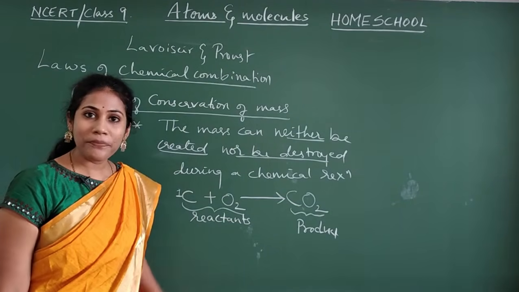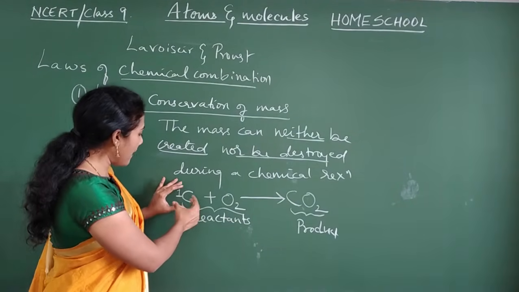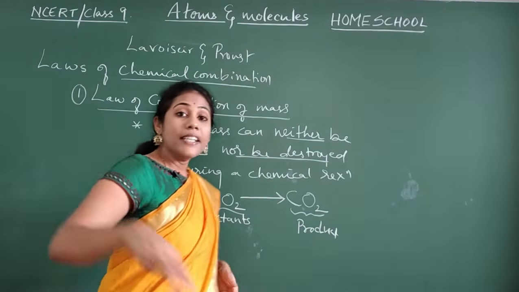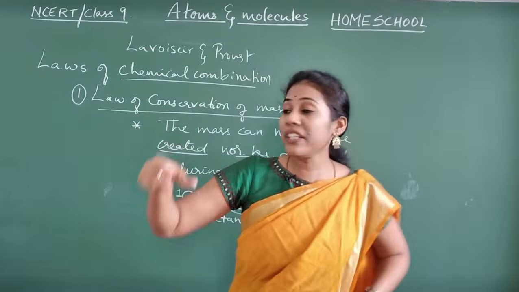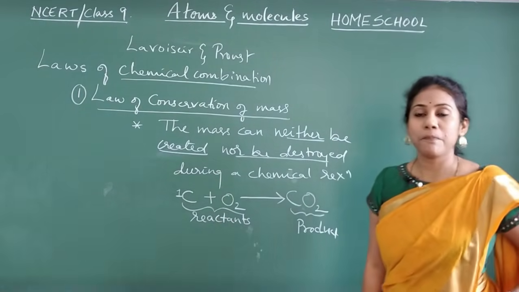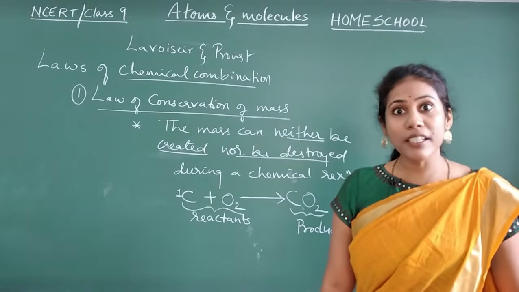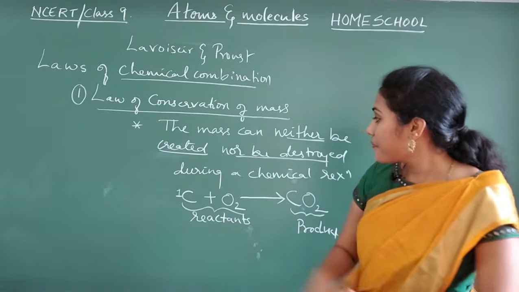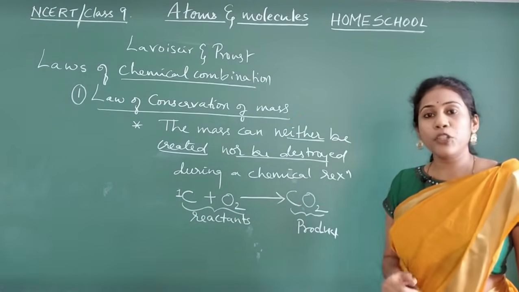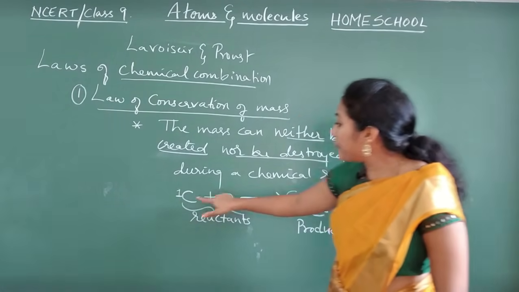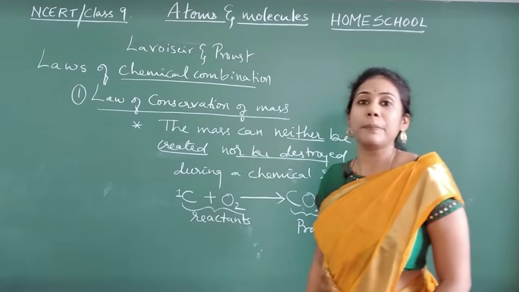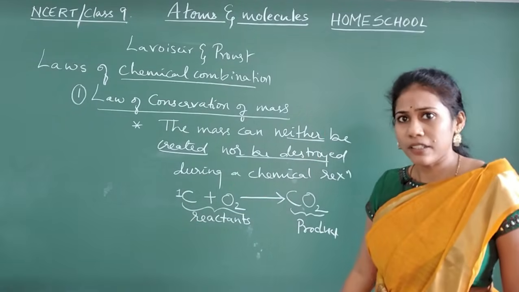No, right? That means how much carbon you have taken for a reaction, that much is definitely there in the product. Clear, everybody? That means you have not created extra carbon during a reaction, and you have not destroyed the existing carbon during a reaction, isn't it?